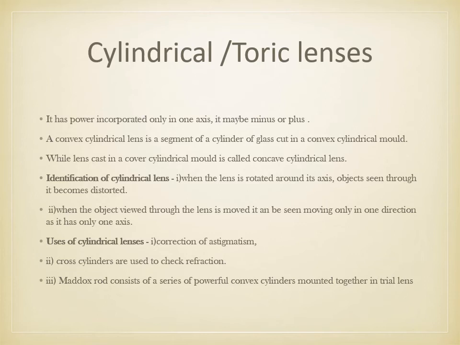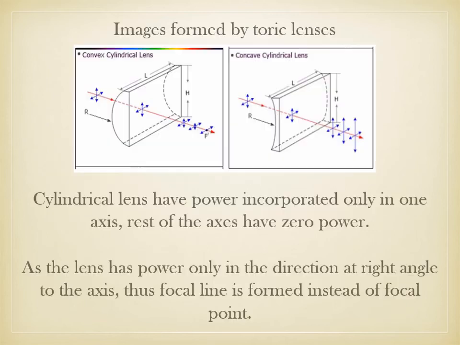So how is it identified? When the lens is rotated around the axis, the object seen through it becomes distorted. Also, when the object viewed through the lens is seen moving in only one direction, it has only one axis. The uses are, it can be used for correction of astigmatism. Then in case of cross cylinders, it is used to check the refraction. Also it is used in the Maddox rod, which consists of a series of powerful convex cylinders mounted in a trial lens. So this is the image showing the first is a convex cylinder and the second is a concave cylinder.